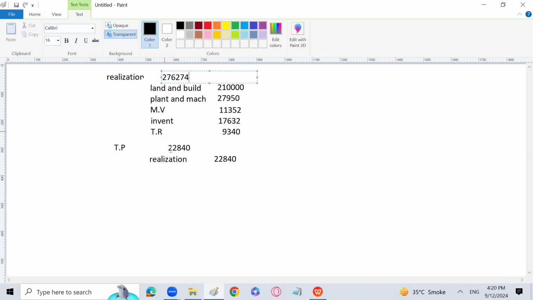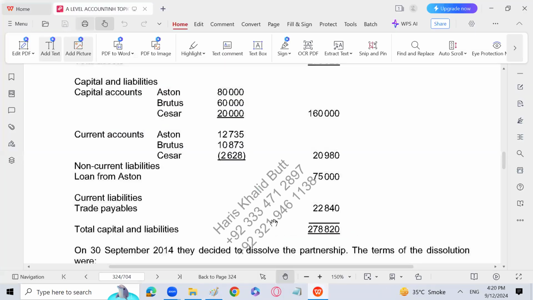Okay. So this is how I have passed the two entries, and these two entries are compulsory in case of dissolution. You have to transfer the assets and liabilities to realization account. Even if the question has, examiner didn't ask you to go for it.